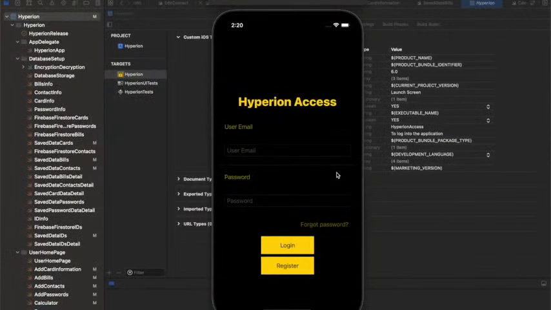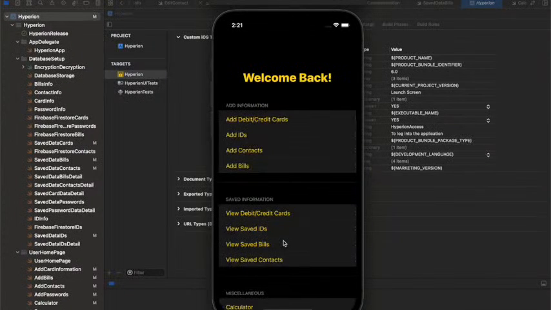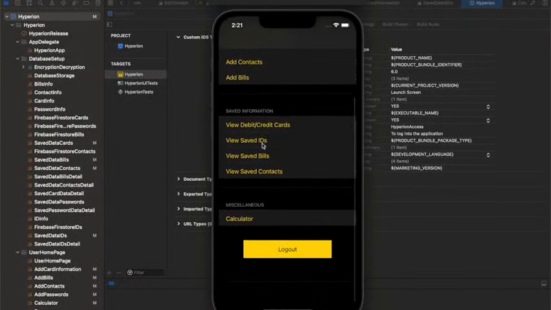So for the first part of the demo, we are going to log into an account that has already been created. So like we said in the presentation, this will be an account that is associated with Sean Stone. So we'll just enter his login information. So as you can see, this is what the app looks like after a user logs in. It has add information, so different buttons for adding information. If they have stuff already saved, then you can just have a saved information area and you can click on if you want to view certain things.